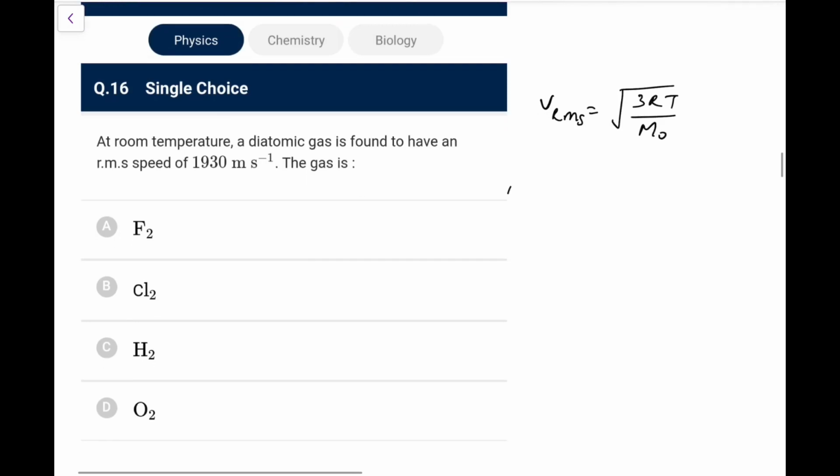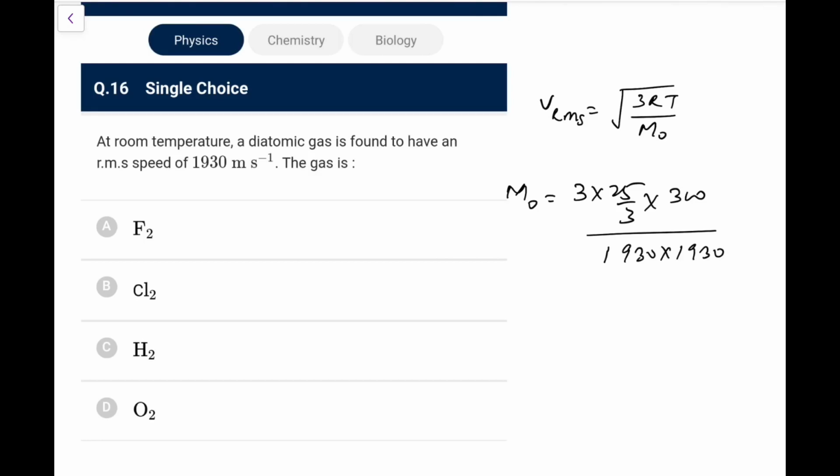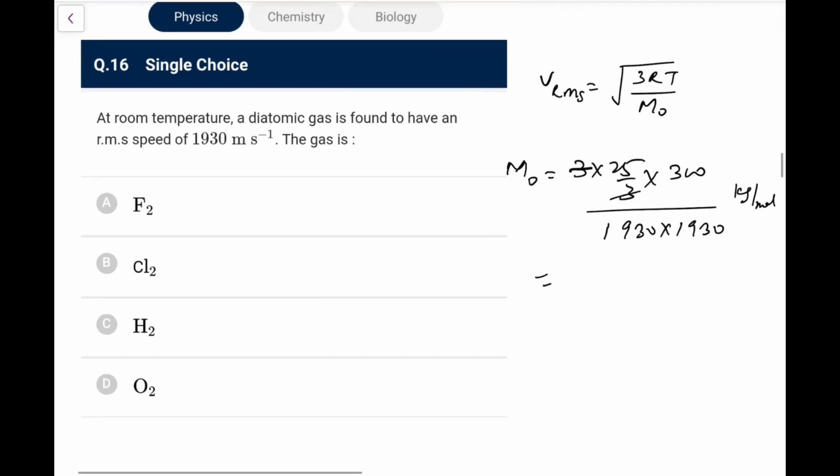So going by this, if I do this, the molar mass comes out as 3RT over Vrms squared. R is 25 by 3 in SI unit, T let's say approximately 300, and Vrms is 1930, you will square it here. That would be kg per mole, so I'll convert into gram per mole, but let me wait. So it is 25 into 300. Let me cancel, so it was 75 upon 193 into 193.